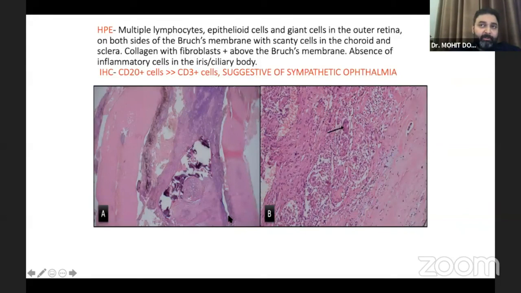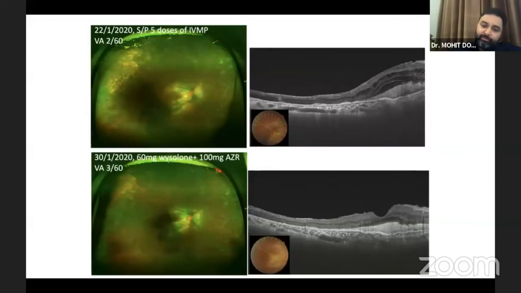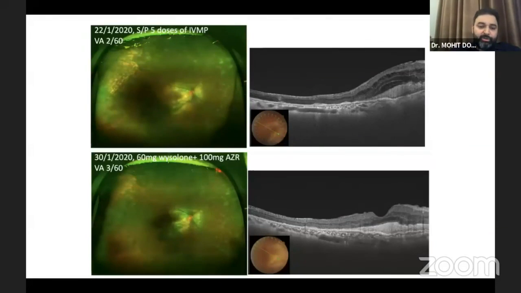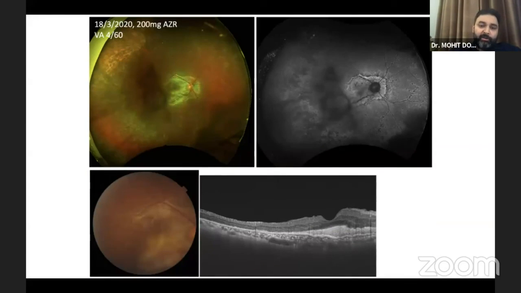which is sympathetic retinitis, in which the inflammatory response tends to be directed towards the retina and not the choroid, and hence the choroid doesn't get thickened. The patient doesn't present with exudative RDs and KPs, but instead presents with massive outer retinal loss and rapid onset of fibrosis. However, because of timely diagnosis and more aggressive immunosuppressive therapy than you would give in a conventional sympathetic ophthalmia patient, we were able to manage this patient with IVMP, rituximab, and azathioprine, and this patient continues to do well.